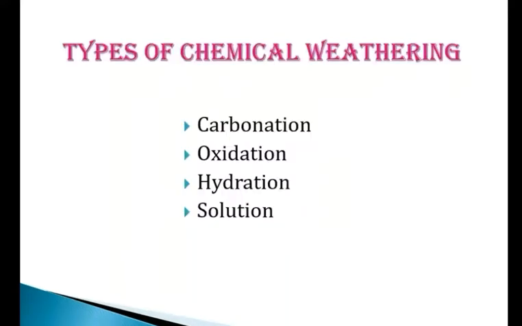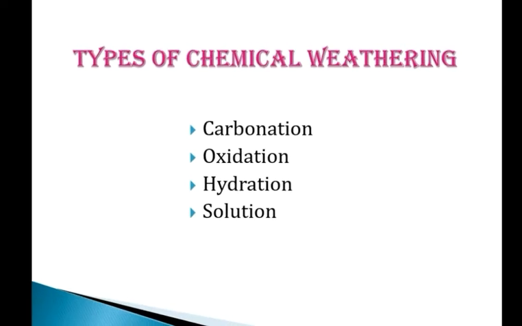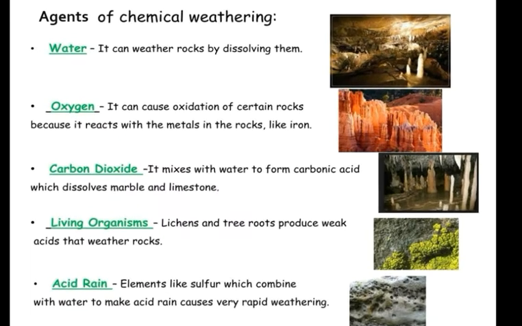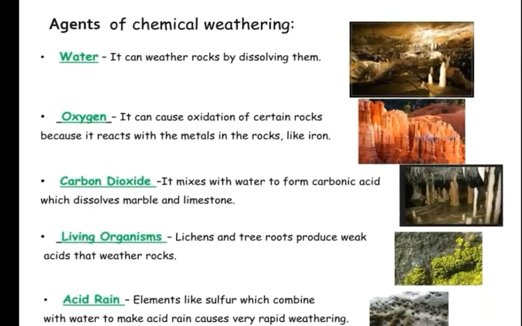Now, what are the types of chemical weathering? What are the different types of it? They are mainly four types: carbonation, oxidation, hydration and solution. These are the processes in chemical weathering we will discuss. There are different agents of chemical weathering, like water, oxygen, carbon dioxide, living organisms and acid rain. These are the agents by which chemical weathering mainly occurs.